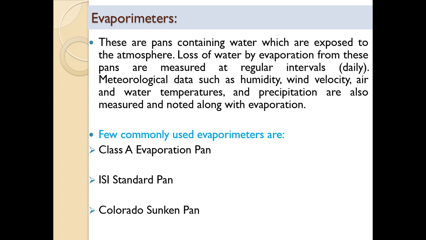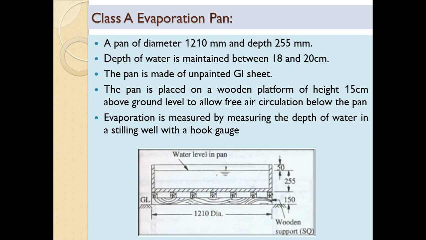While recording the measurements, humidity, wind velocity, air and water temperature and precipitation are also recorded simultaneously along with the evaporation. A few commonly used evaporimeters are the Class A evaporation pan, the ISI standard pan and the Colorado Sunken pan. Most of the time a short note is asked on these evaporimeters, or to explain the ISI standard pan or Class A evaporation pan, depending upon the examiner.